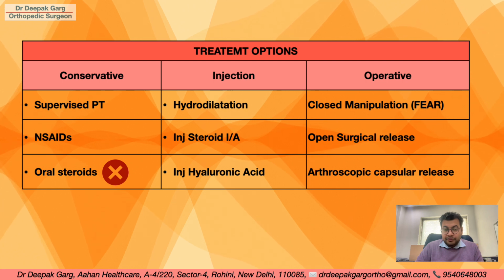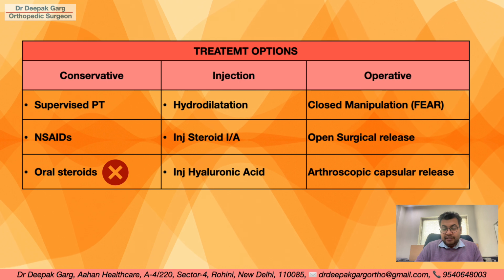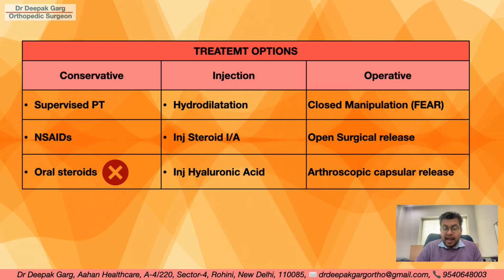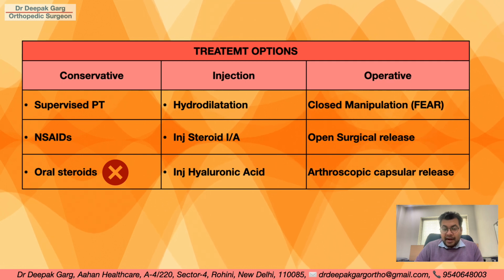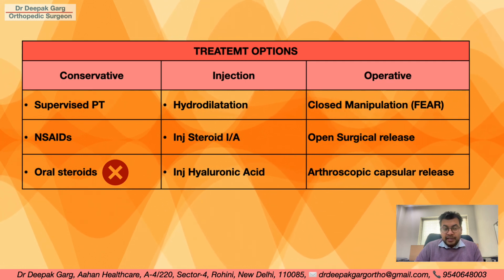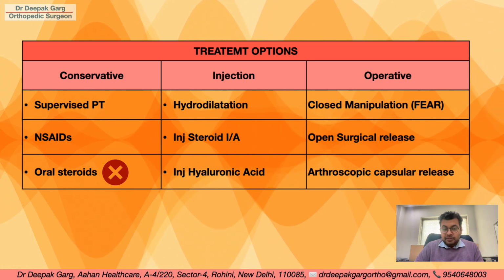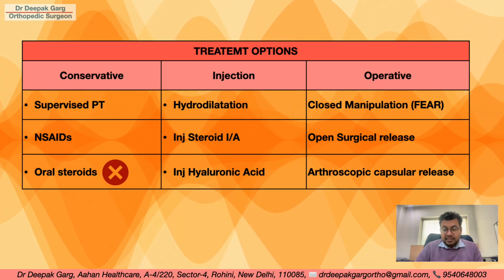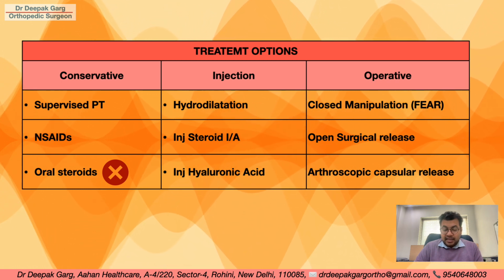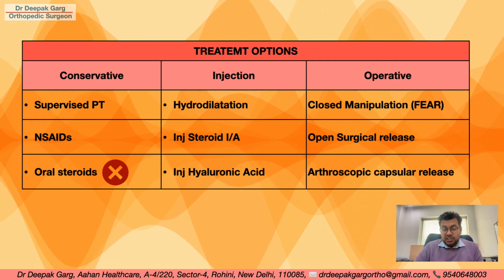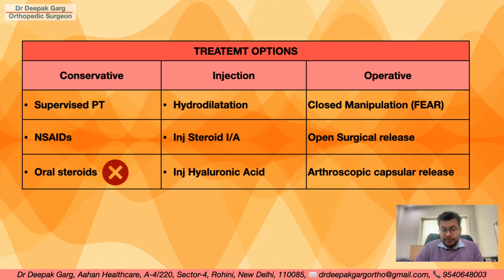Now the operative procedures we follow only if conservative treatment with injections fails, and we wait for at least 1 year to go for the operative procedures. These are the options in the operative. One is a closed manipulation. In this, first we will do the flexion, then extension, and then we will do the rotations. So flexion, extension, adduction, and rotation.